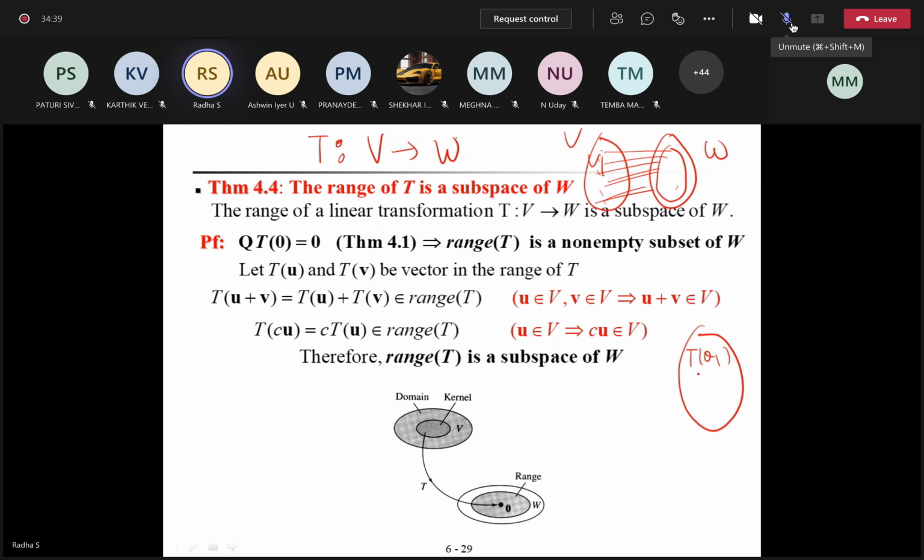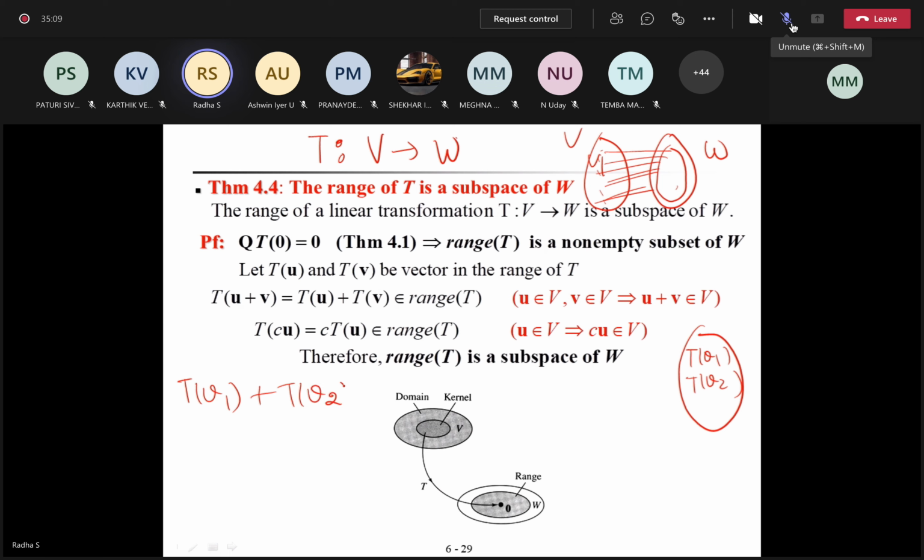So I'll take T of V1 and T of V2 in W. To prove something is a subspace, what should I prove? Take two elements and prove that the sum is also in W. So I should prove that T of V1 plus T of V2 is also in W. Can you say how to prove that?